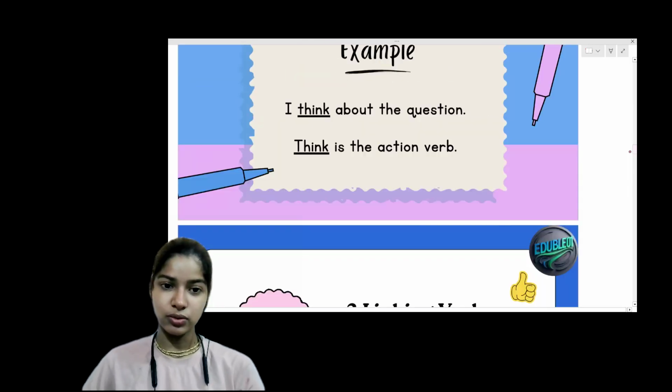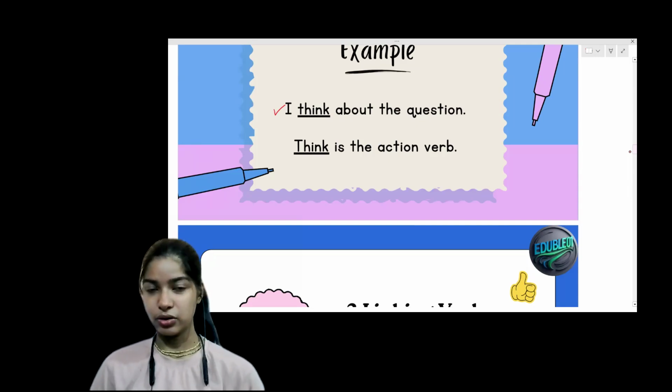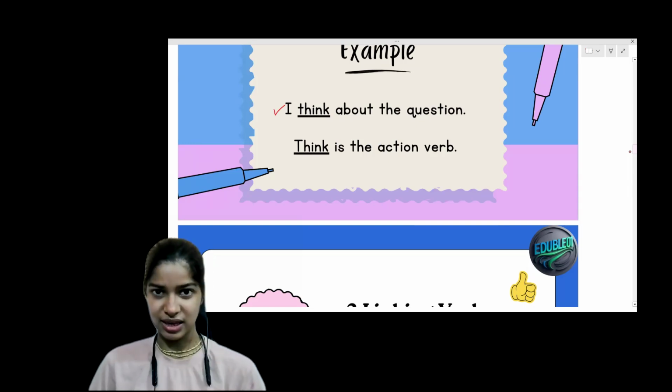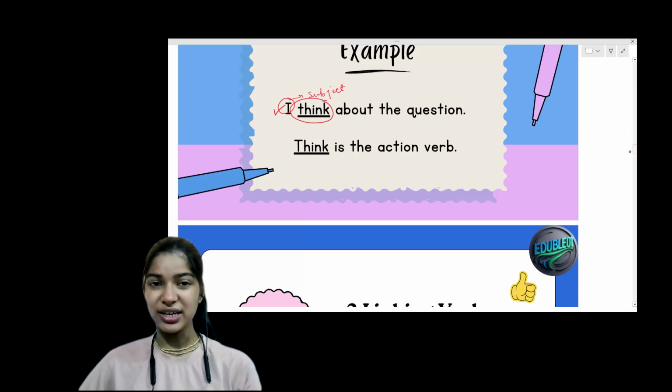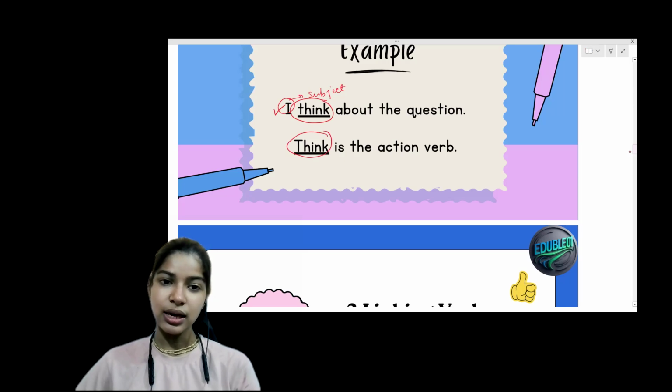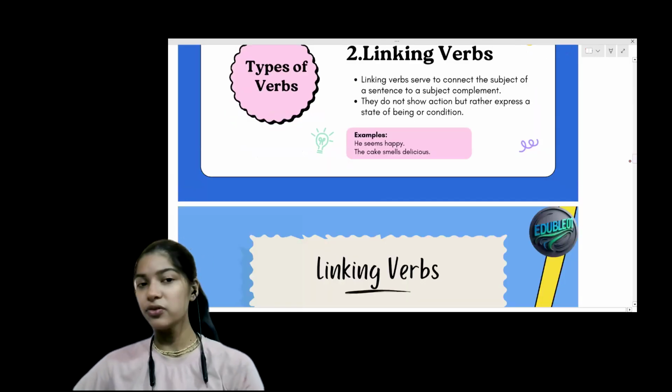Okay kids, now let's move on to one more example. I think about the question. Now, somebody is thinking. We have learned previously that it gives us the information about what the subject noun is doing or thinking, right? So in I think, I again is the subject. Think tells us what the subject is doing. The subject is thinking. So the word think is the action verb over here. Understood, kids? Okay. Let's move on to the next type of verbs.